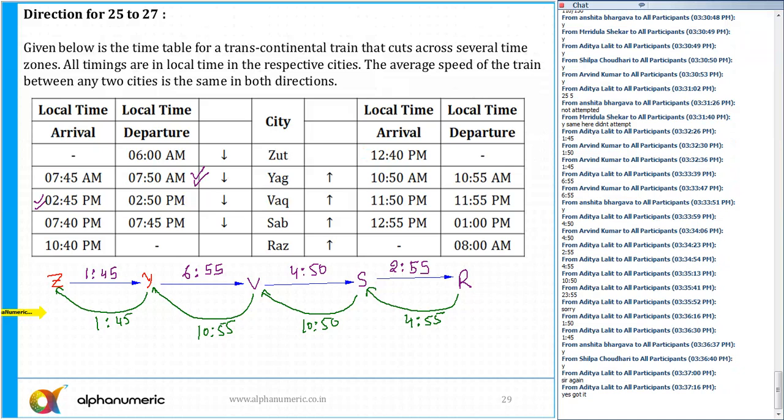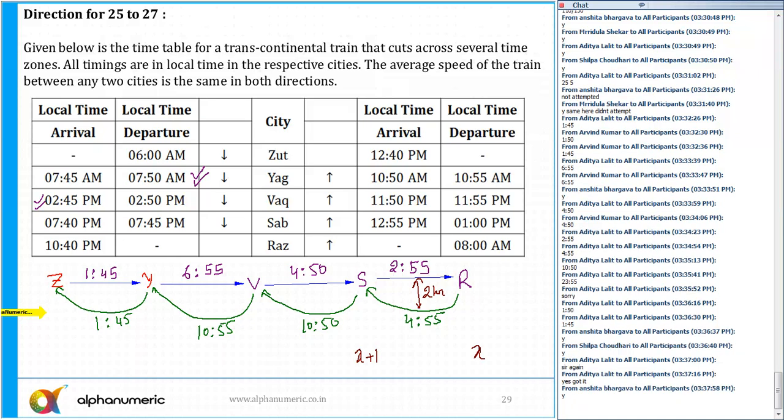Now if I start from the backward here. If you look here, in the stretch S to R, the total gap is 2 hours. That is only possible if S is 1 hour ahead of R. Yes or no? For example, if the time at station R is X, then the time at station S is X plus 1. Then only the total gap will be 2 hours. Is that part clear to all of you?